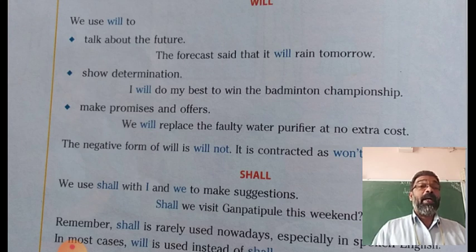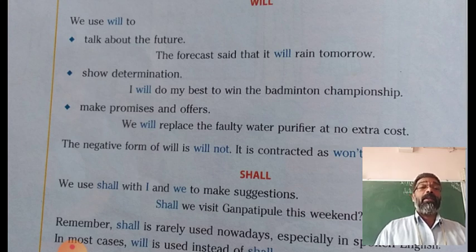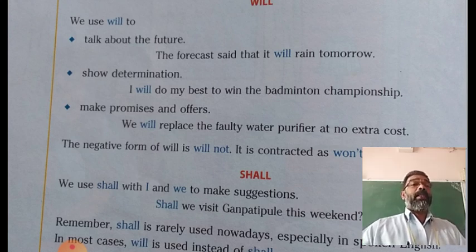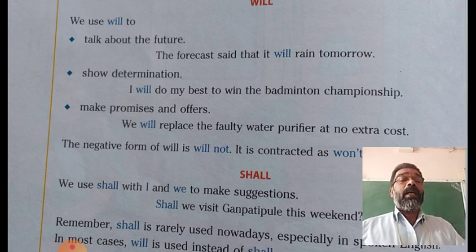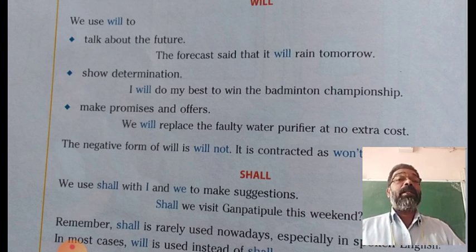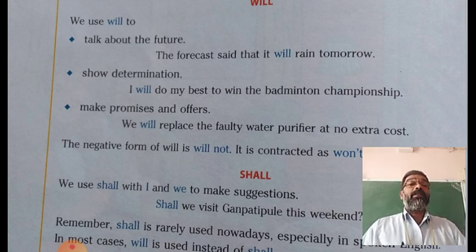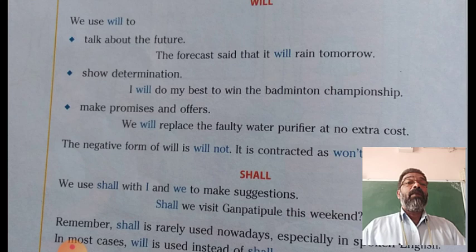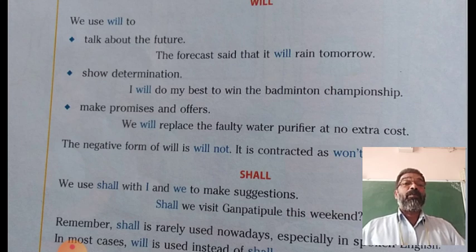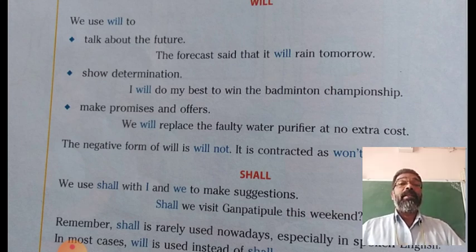That I will use all the possibilities to win the badminton championship, that is my determination. The strong mind, the will, is shown by that. So will is used to express determination.